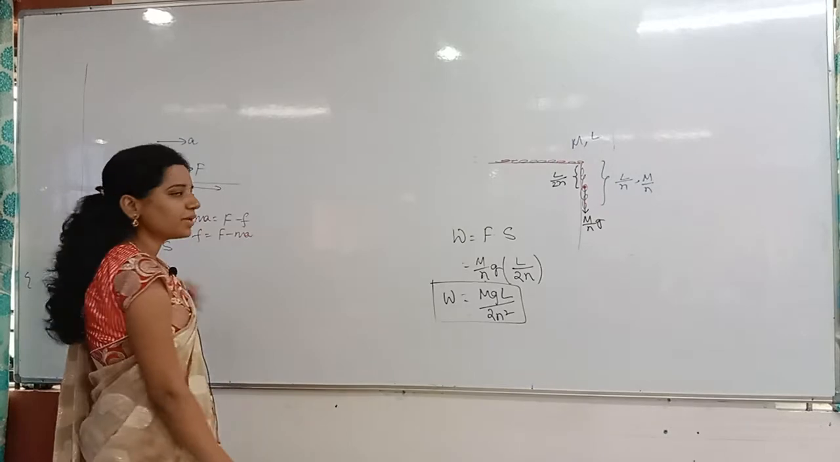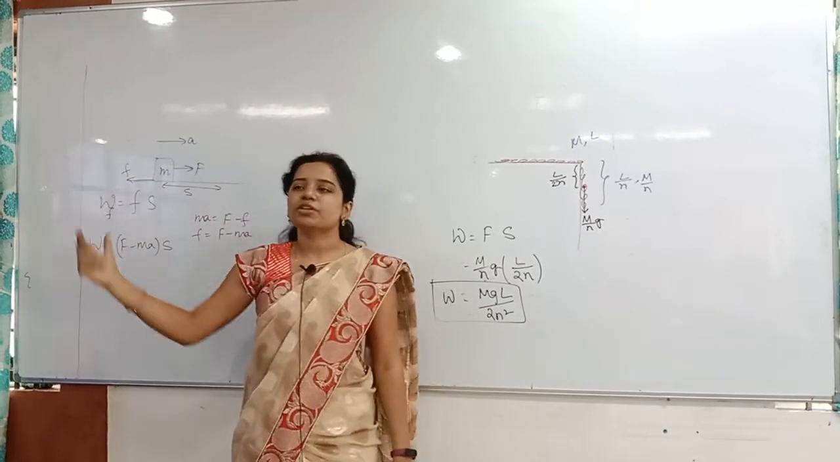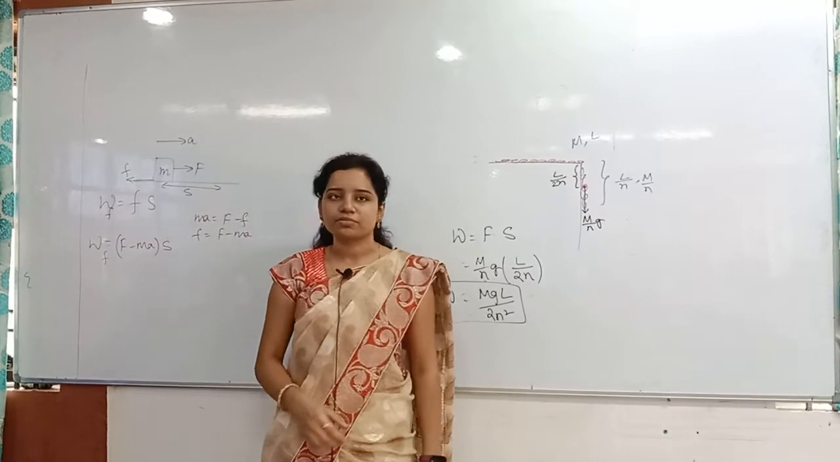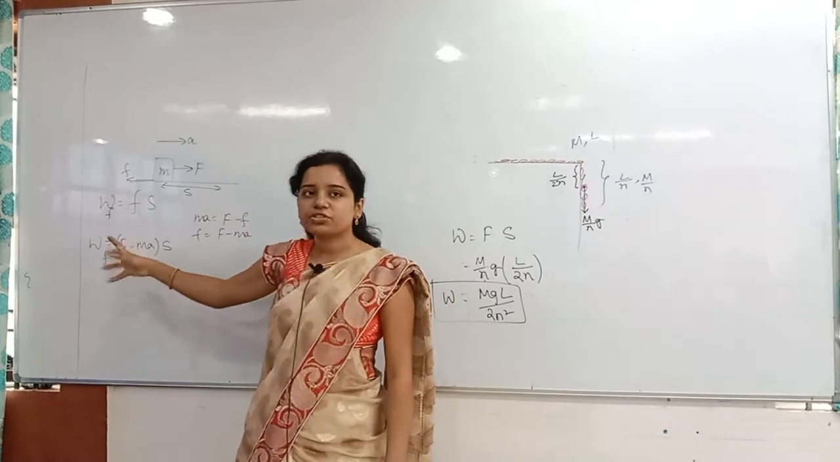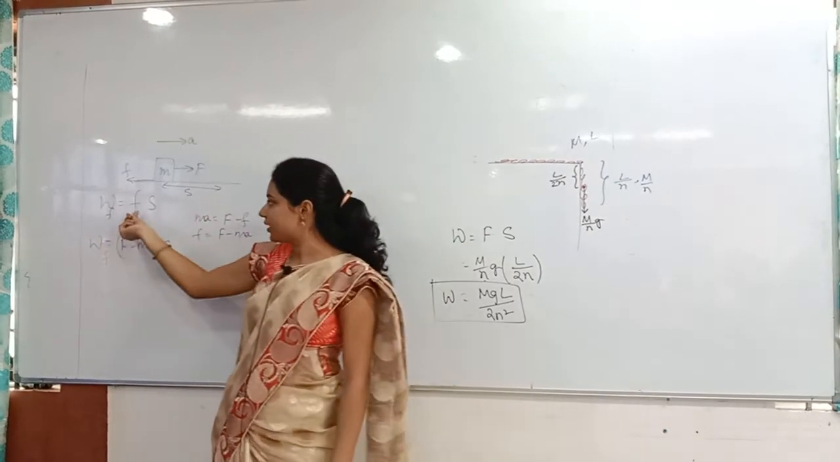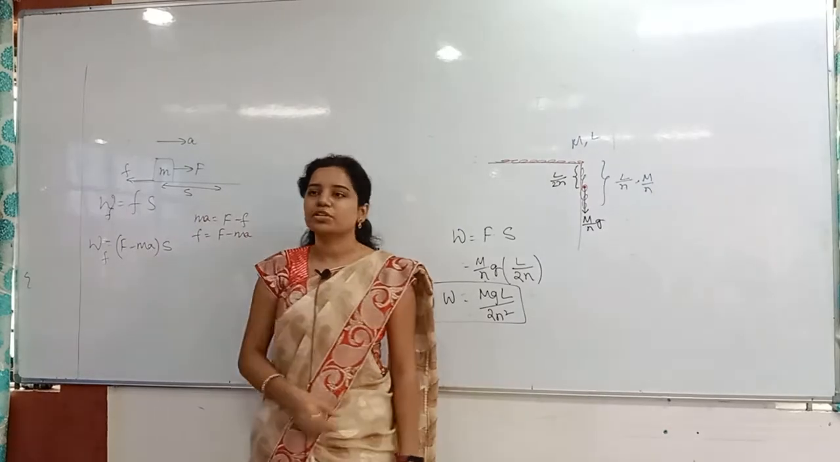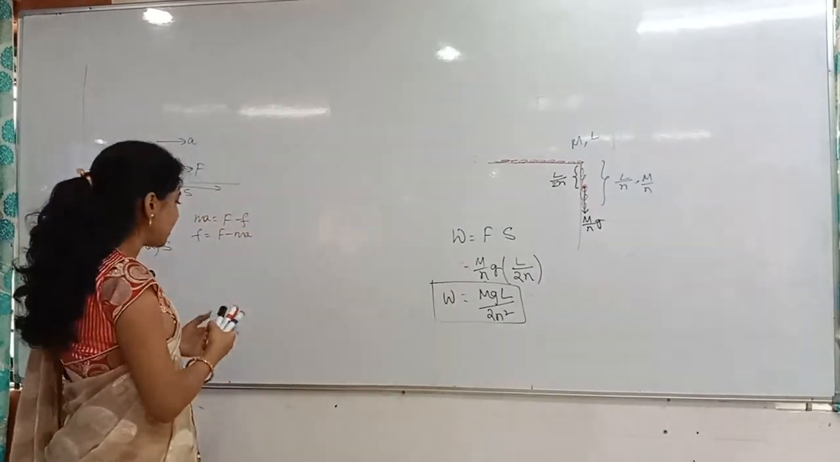This one is easy only, and everybody might have got this answer, but you might be thinking in terms of mu, so only I have taken this much time. Everybody got this idea already, I can understand. But instead, for the frictional force, you might have taken mu into N in place of f. That is also correct, but you have to take the acceleration and all.